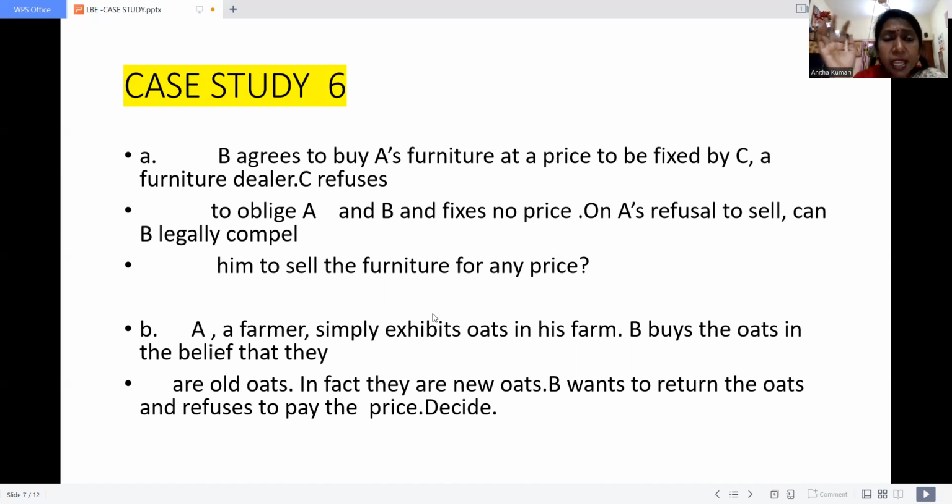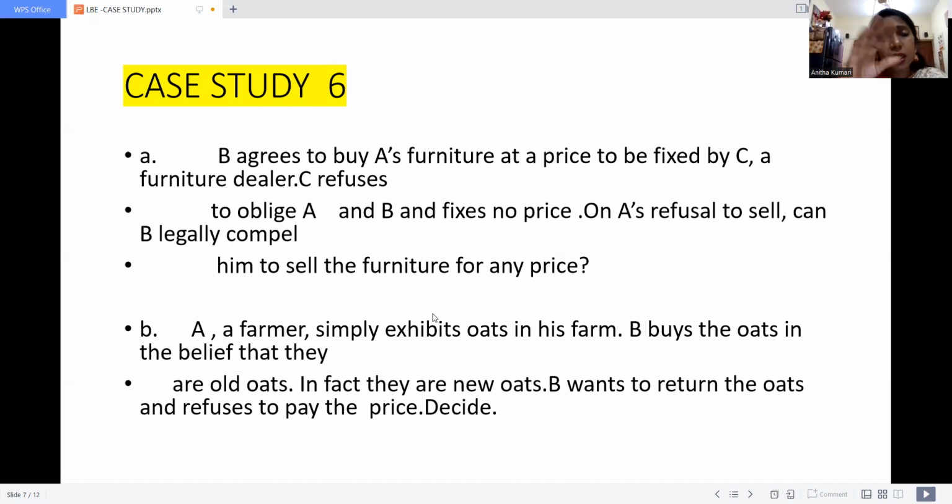Actually, B thought it was old oats. He bought it. After he bought the oats, only then did he come to know the oats are new. Now he's asking whether B can return the oats and refuse to pay the price. Decide the case. How will you decide it?